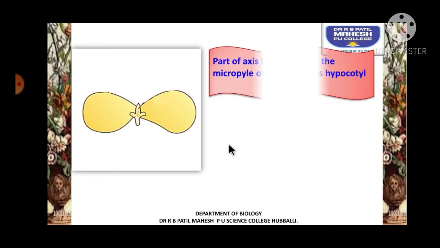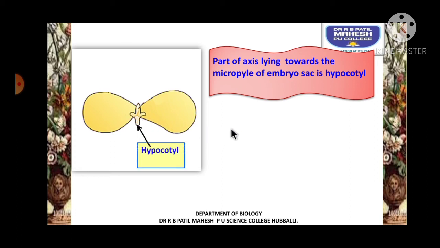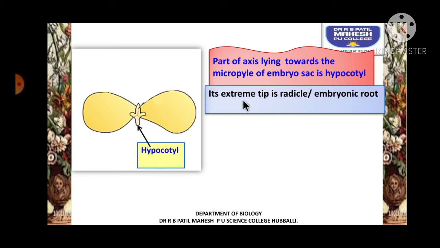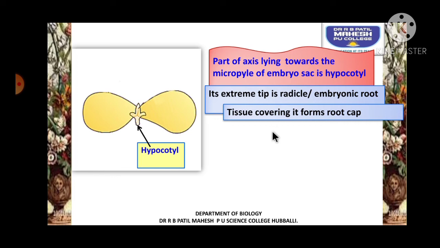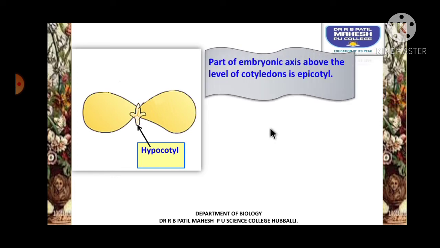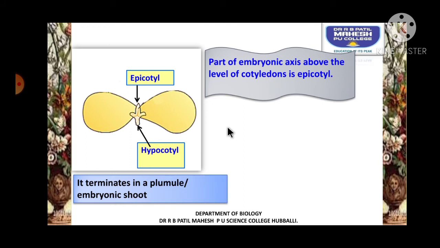Correct? So, this is once again the dicot seed. The part of the axis lying towards the micropyle of the embryo sac is called the hypocotyl. That is, the region below the embryonal axis is called the hypocotyl, and its extreme tip is called the radicle, and the tissue covering it is called the root cap. The part above the embryonal axis is called the epicotyl. Epi means above, correct, and this epicotyl is not covered by any cap, and it is going to develop into the plumule, and the plumule develops into what?